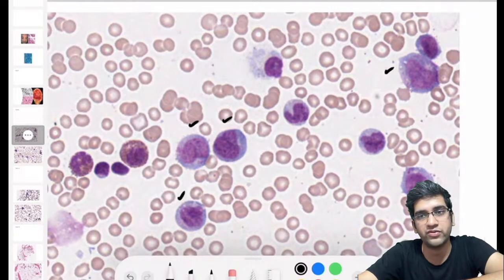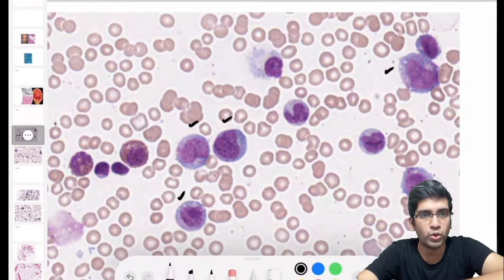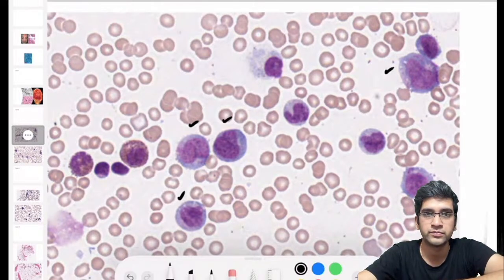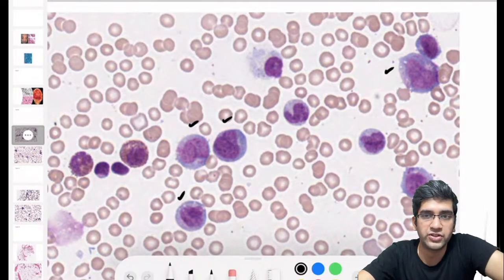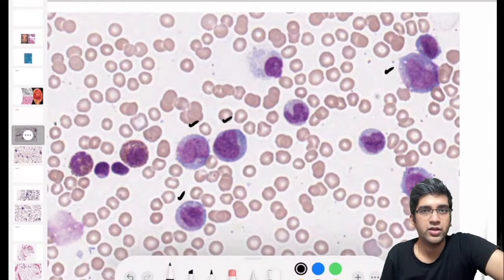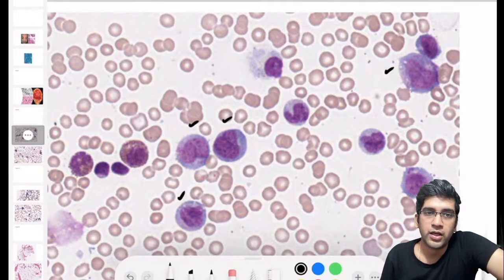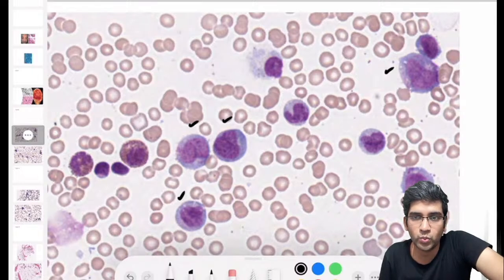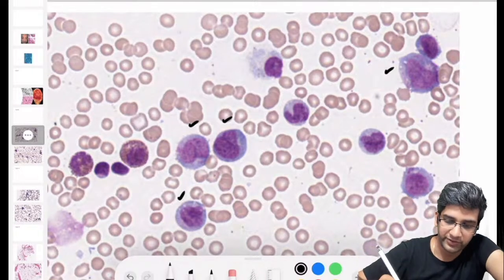What made you think of an immature cell? Whatever I have ticked. What made you call them an immature cell? You call them an immature cell, maybe due to some reason, an instinct which made you call an immature cell. I just want you to tell why. Chromatin. I have something which is more important than chromatin here. I do accept it as an opened up chromatin. We'll come to that soon. Nuclei. More nuclear material. Perfect.